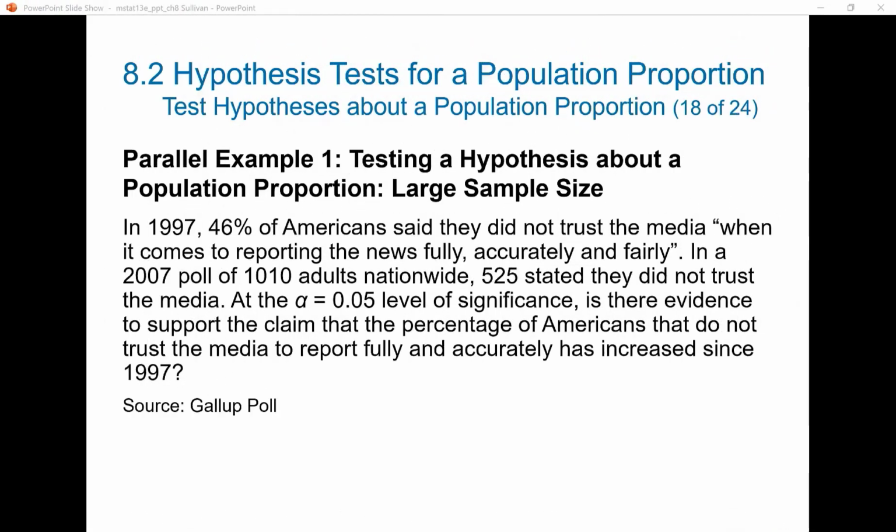I am going to do this problem using logical reasoning step by step. Also, I am going to do the same problem using technology. I will input the data in StatCrunch and I will obtain all answers. You will be allowed during the test, the proctored test, to use technology, StatCrunch, Excel, or whatever statistical software, but you will be requested to show your work, to show logical steps. The objective of this course is that you must be above the machine. You will understand what the machine is doing to solve the problem for you. Remember, the machine uses artificial intelligence.